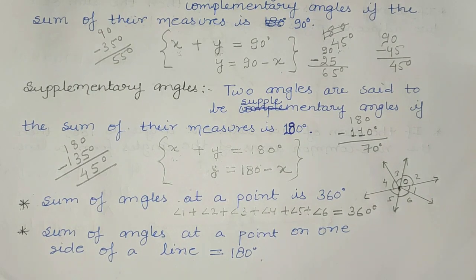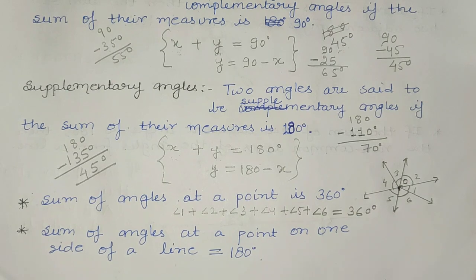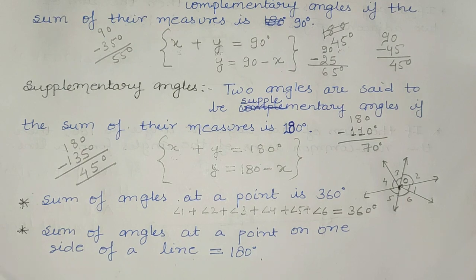They are forming angles at point O, so their sum should be 360 degrees. The second note point is: sum of angles at a point on one side of a line is 180 degrees. This note point also we can understand by the same figure.